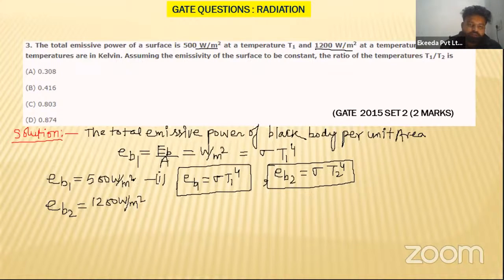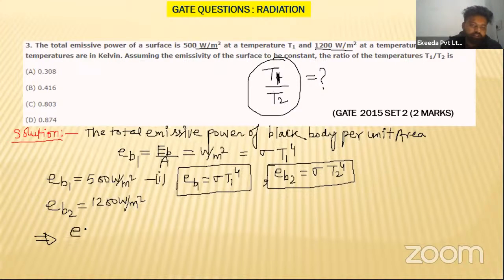If you put these values in these equations, let us see what you will have. At temperature T2, where the temperatures are in Kelvin, assuming the emissivity of the surface to be constant, the ratio of temperatures T1 and T2 is asked. So he is asking about the ratio T1 divided by T2. This is a simple question. So for this, what you have to do?